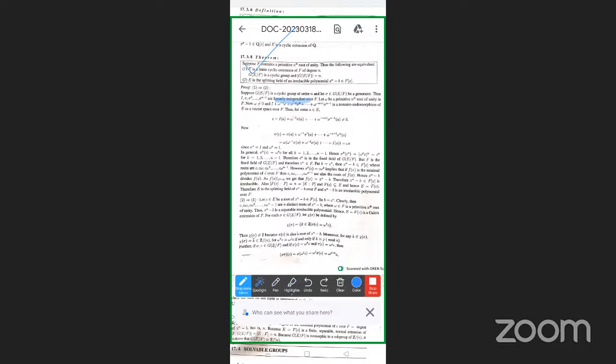Let omega be the primitive nth root of unity in F. Now omega is not equal to 0, and 1 plus omega inverse into sigma plus omega power minus 2 into sigma square, up to omega power minus n plus 1 into sigma power n minus 1, is a non-zero endomorphism of E as a vector space over F. These are linearly independent vectors over F.